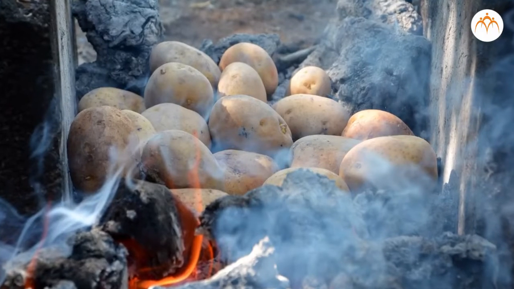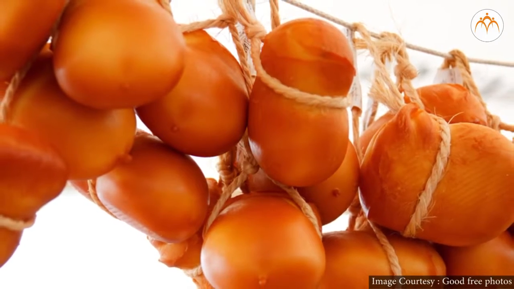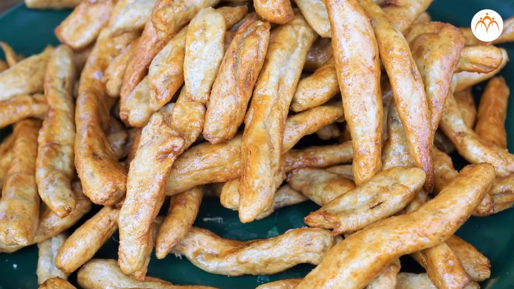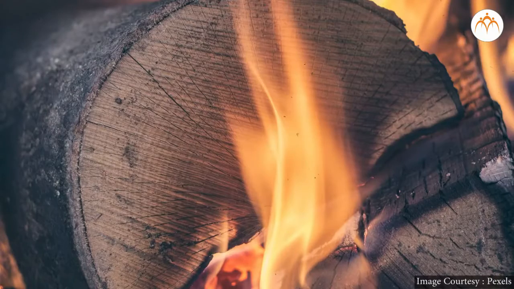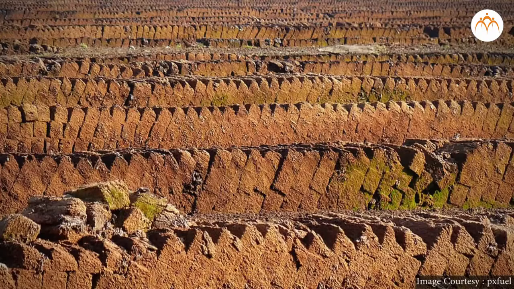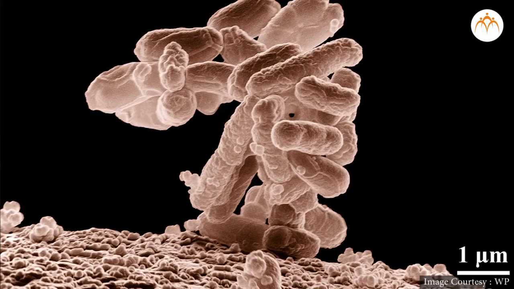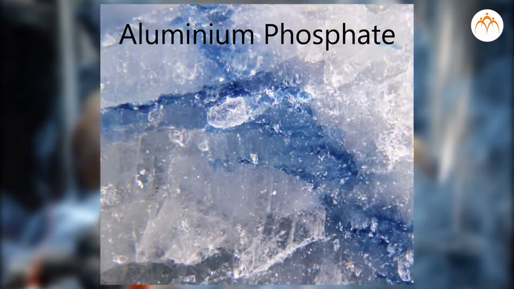Smoking is the process in which food is preserved and also gets cooked with a typical flavor. Very often, foods like meat and fish are smoked. In different parts of the world, a variety of materials like wood, peat, and animal dung are used for smoking. Microbes from food are destroyed by smoking. Sometimes aluminium phosphate is used in smoking, but according to researchers, it is proven to be dangerous.